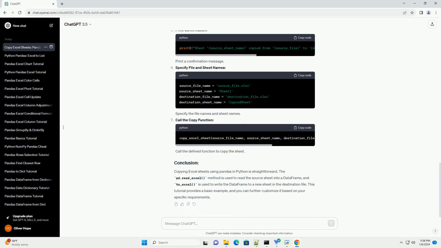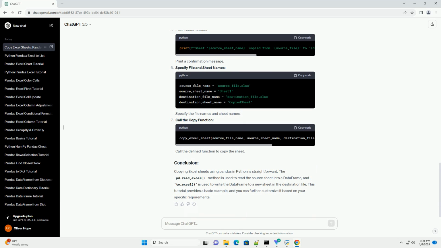Let's assume you have an Excel file named source_file.xlsx with a sheet named sheet1 that you want to copy. You also have an Excel file named destination_file.xlsx where you want to paste the copied sheet.